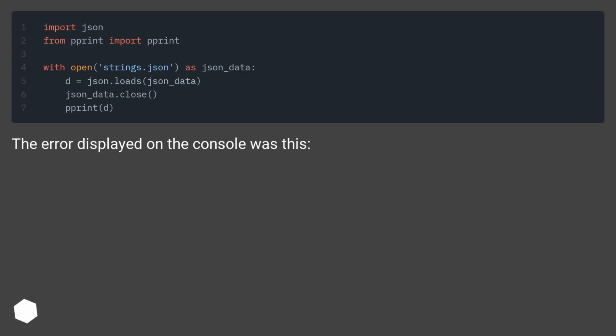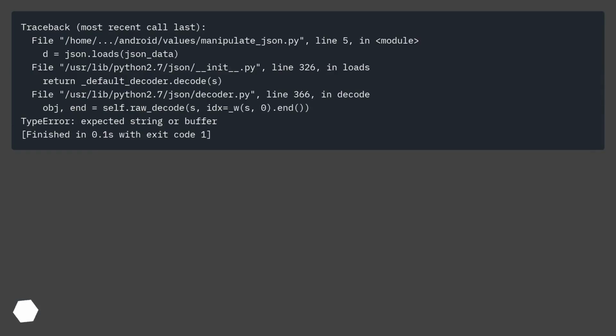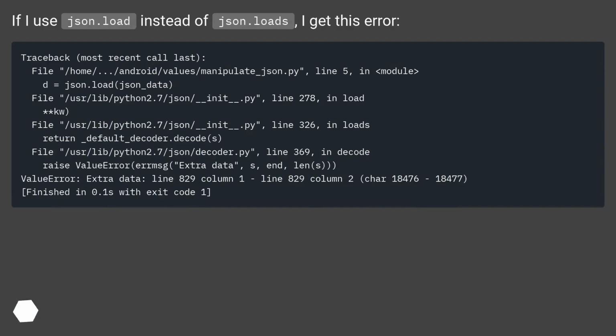The error displayed on the console was this. If I use JSON.load instead of JSON.loads, I get this error.